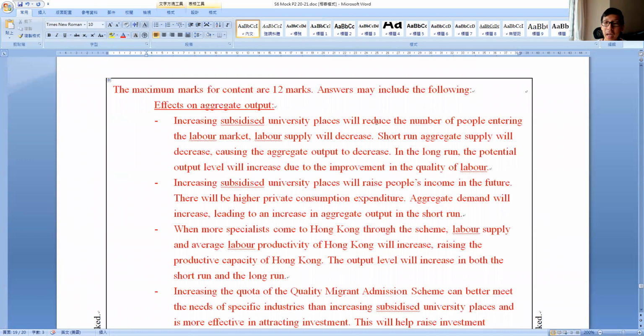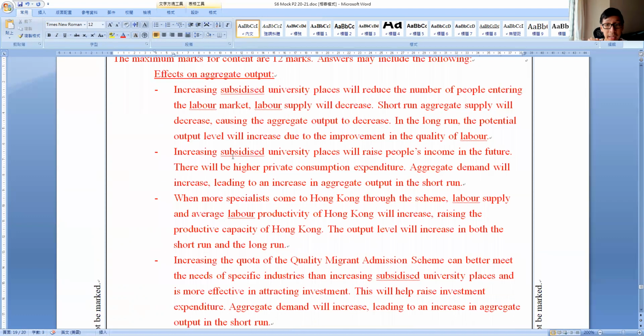Here, subsidized university places will reduce the number of people entering the labor market in the short run. Labor supply, because why? Everyone is studying, not working, right? The short run aggregate supply would decrease, causing aggregate output to decrease. Of course, in the long run, the potential output level will increase because of the improvement in productivity. So we separate short run and long run, right? Now here, it will also raise people's income in the future.